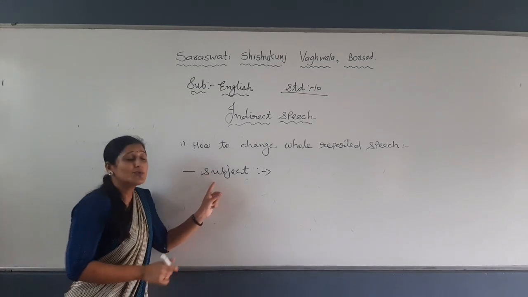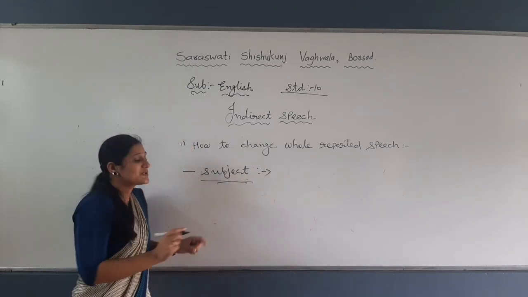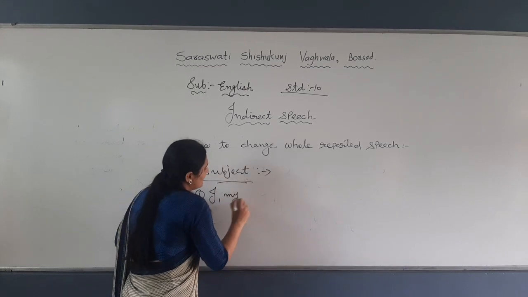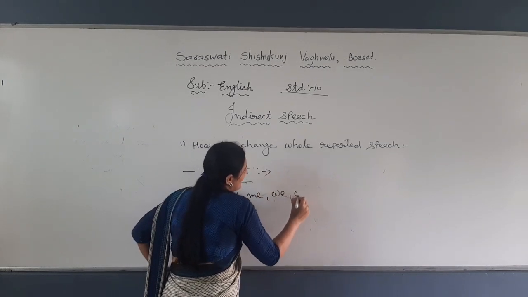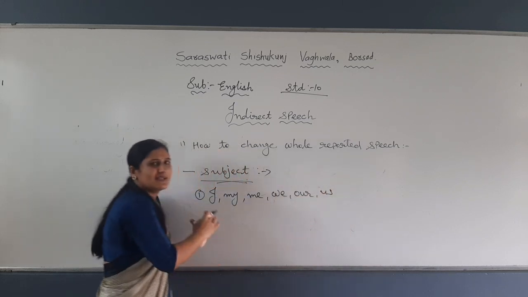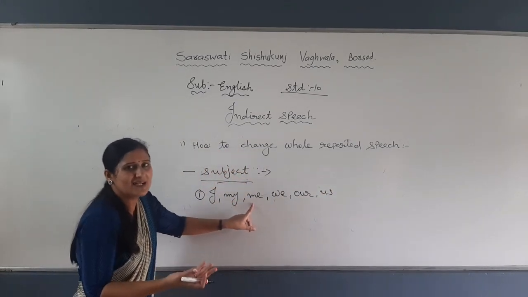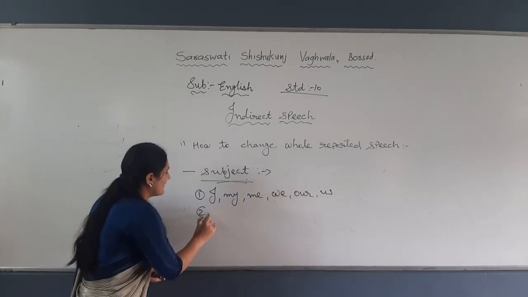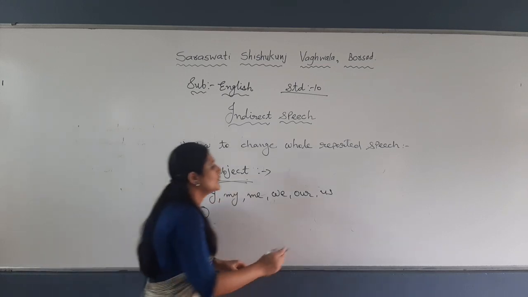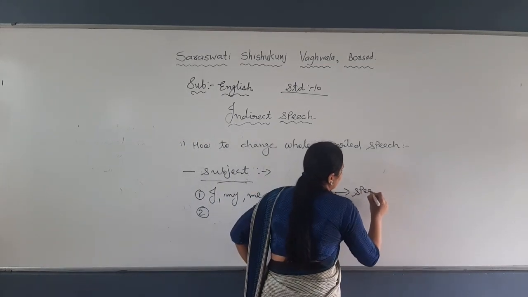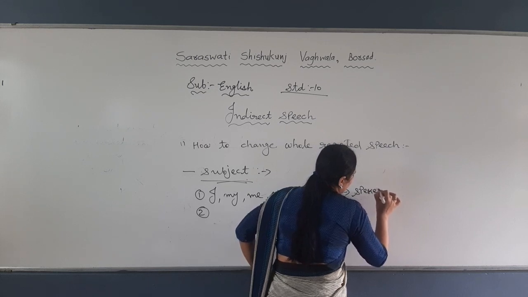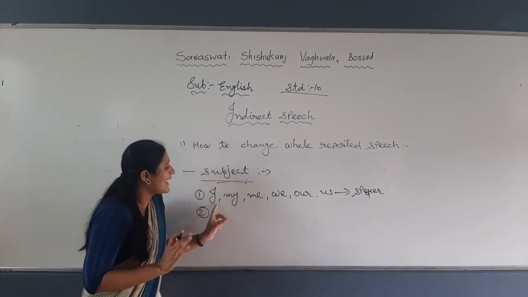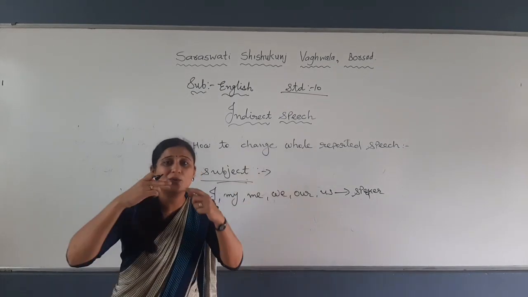Okay, let us start. How to change the subject? The first rule is, in the subject, if there is I, my, me, we, our, us, not only this, all related to this: I, my, me, myself, we, our, us, ourselves, right? If such things are given in the form of subject, you will change according to the speaker.